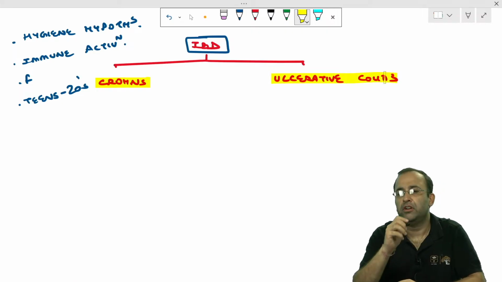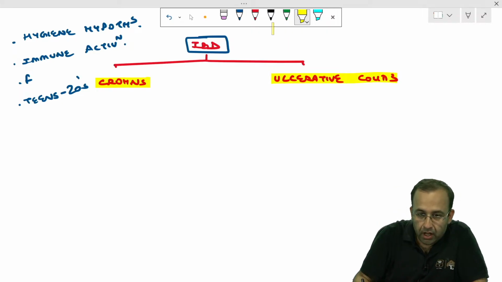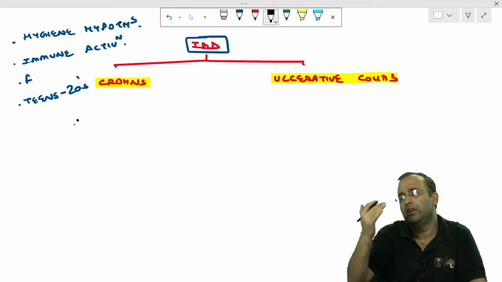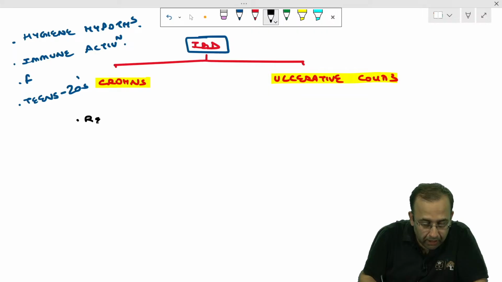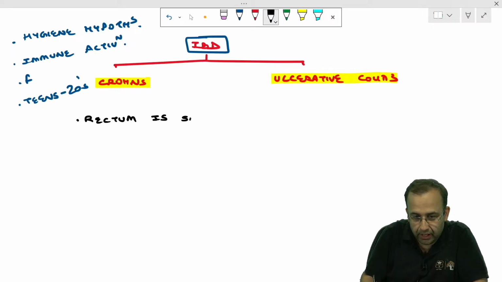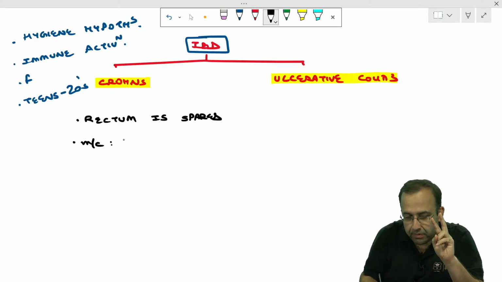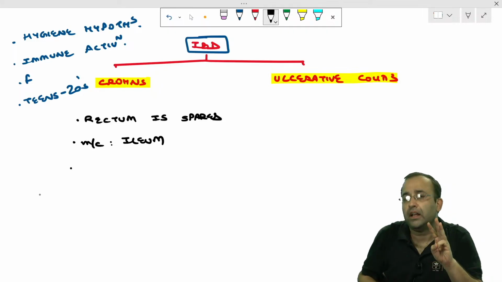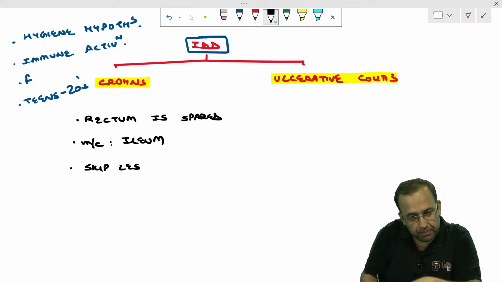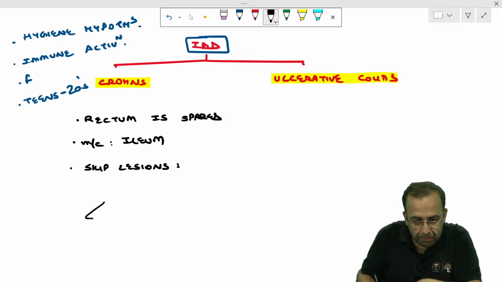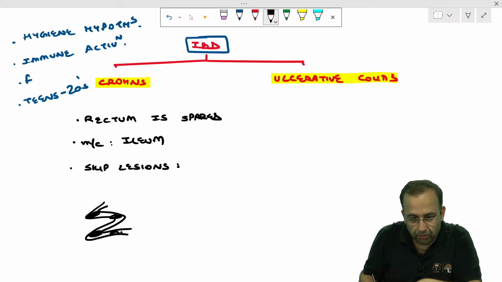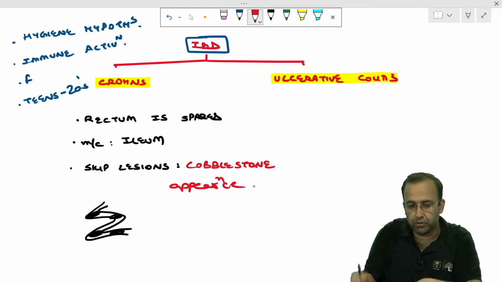IBD is divided into two types, Crohn's versus ulcerative colitis. In Crohn's disease, it can involve anything from the oral cavity to the colon, but rectum is spared. Rectum is not involved in this. Most common site of involvement is ileum. And as you already told me, it is associated with the presence of skip lesions. Skip lesions means if this is ileum, it is involved, then normal, in turn giving it the classical cobblestone mucosa appearance.